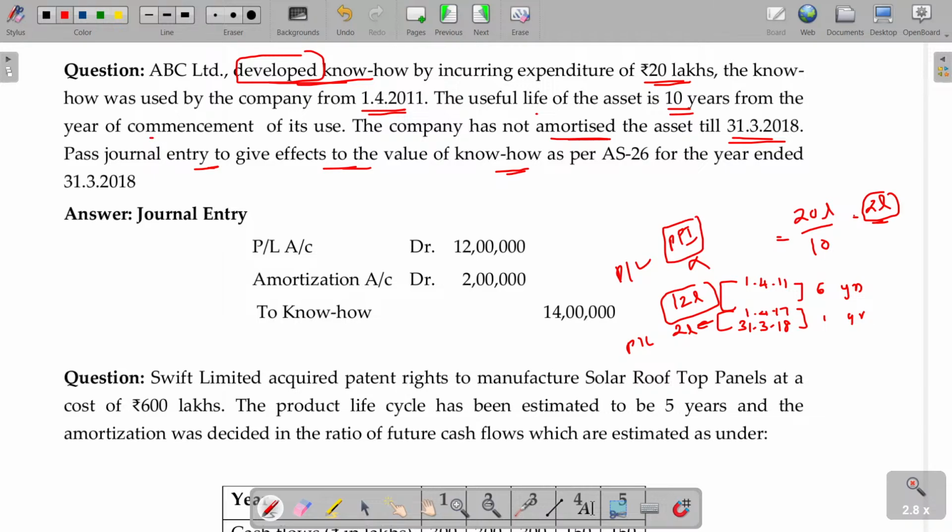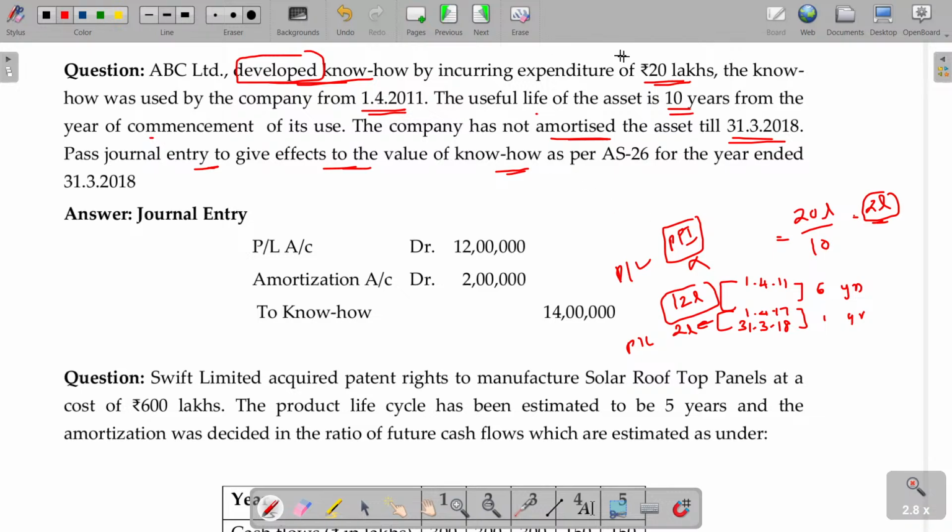AS number 4. AS number 5. Net profit or loss for the period, prior period items and changes in accounting policies. So you have to link with AS number 5.